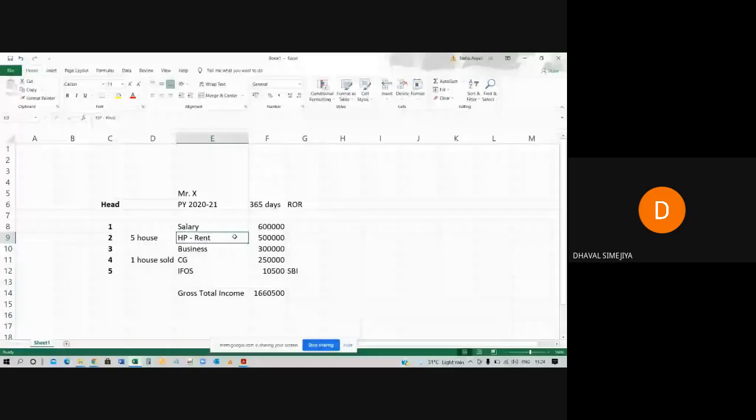For example, Mr. X has taken a loan and he is paying the loan installments. So whatever interest amount of those loan installments will be allowed as deduction. So that will be deducted from this 5 lakh rupees. So while calculating income from house property, these are the deductions that are allowed.